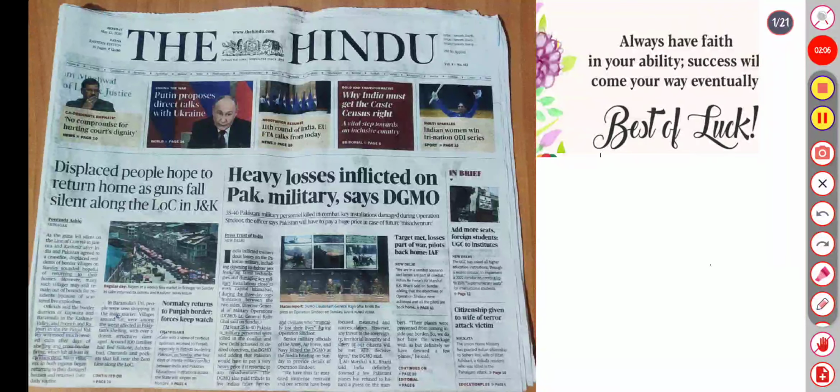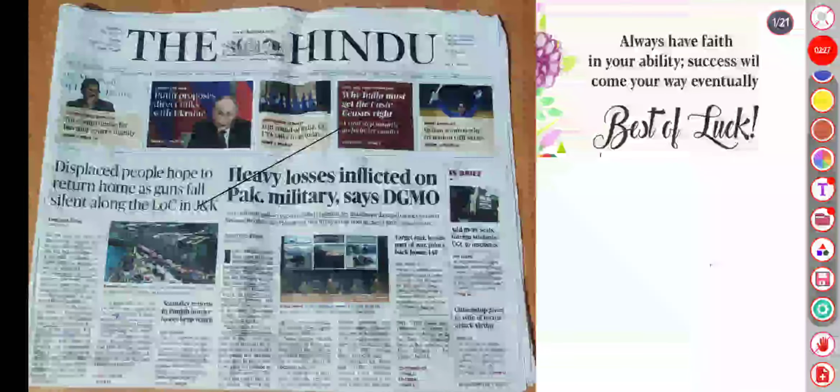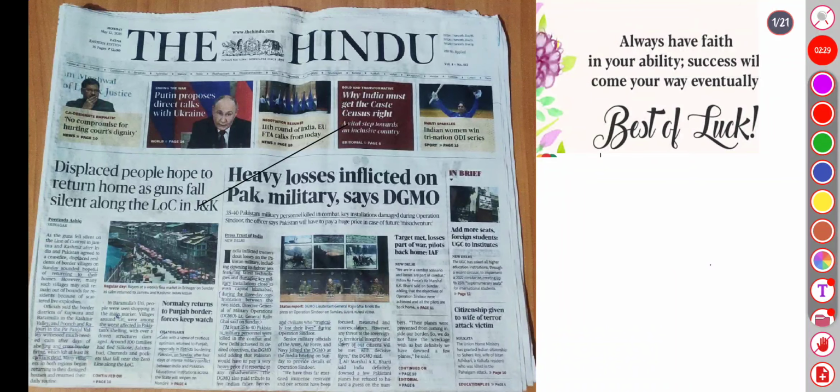So let's start with the recap of what we are going to cover, so that you get the idea, can choose, and read the points that are important for prelim specific. First is the 12th May current affairs, where the front page is about heavy losses in the Pak military, says the DGMO, and displaced people returning home as the gun falls silent along the LOC in Jammu and Kashmir.